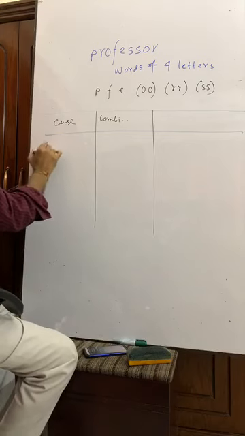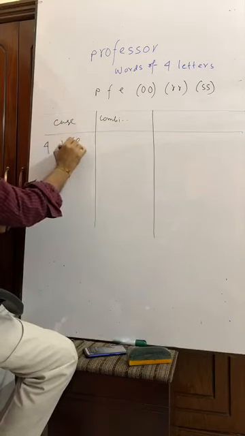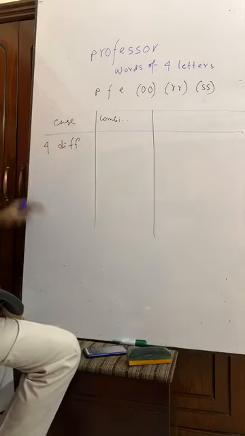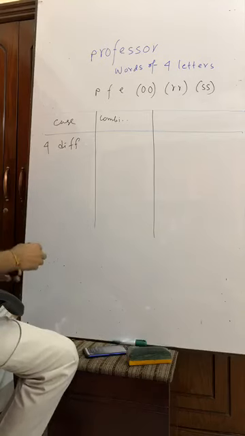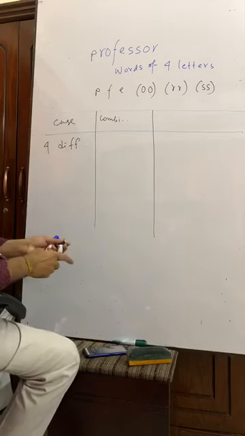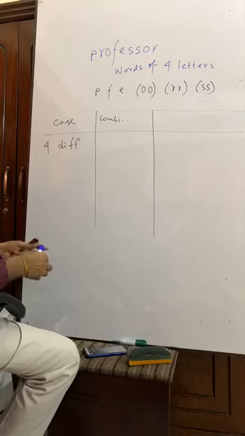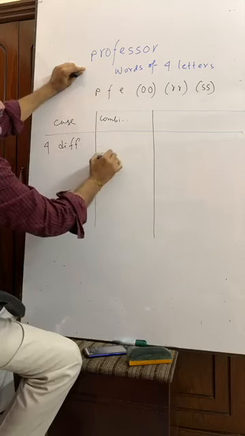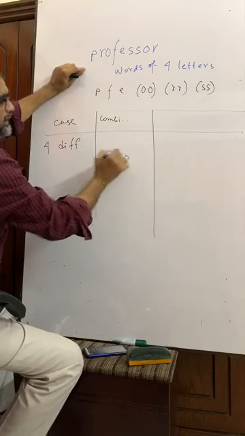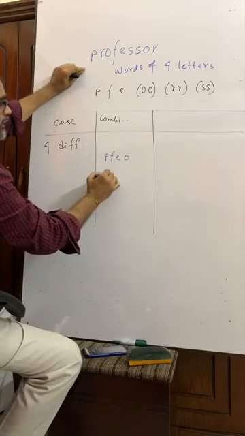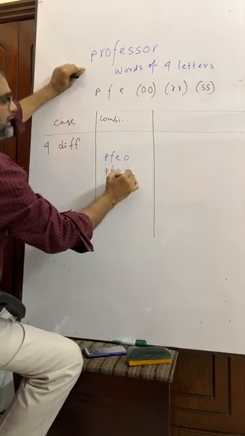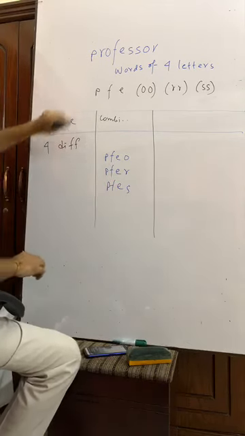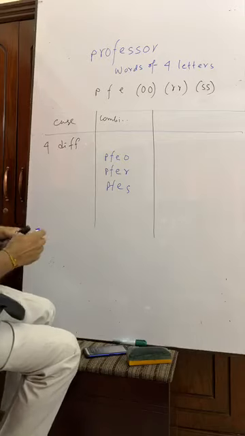Number one, four different. I have taken four different. What is meant by this, that all four are different? That means, suppose I can form a word like this, P, F, E, O, or P, F, E, R, or P, F, E, S, all are different.